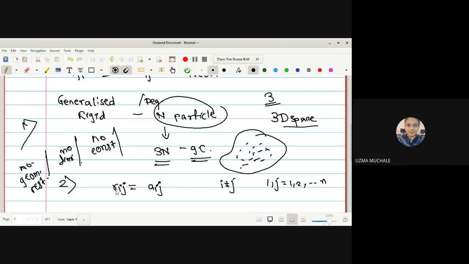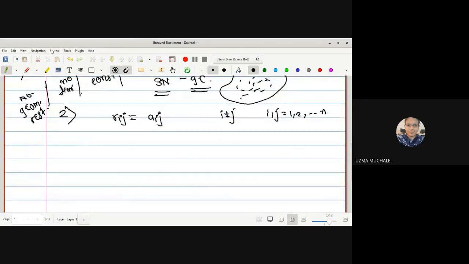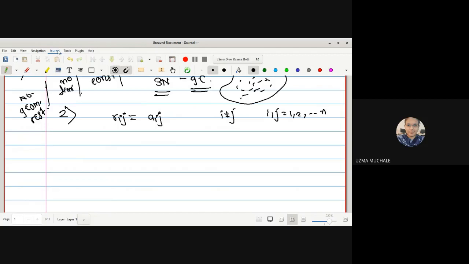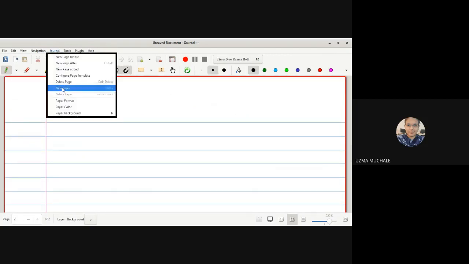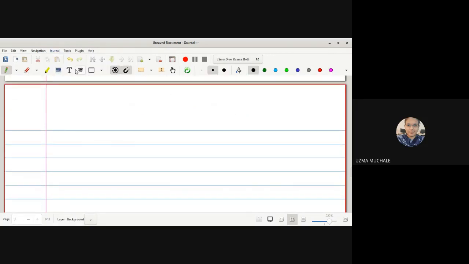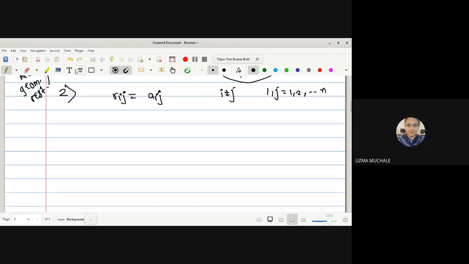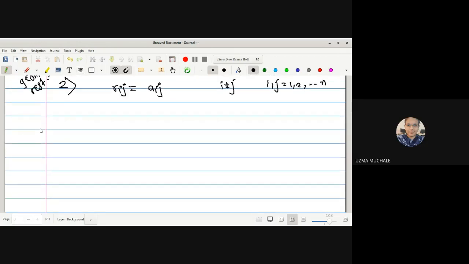Hence we now have a geometric restriction on the motion of the particles: the distance between the ith and jth particle of the rigid body is fixed, some constant a_ij.